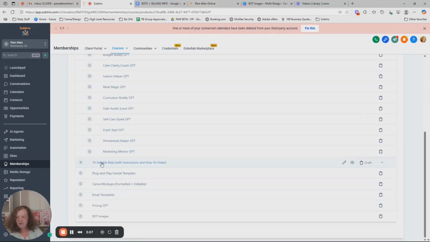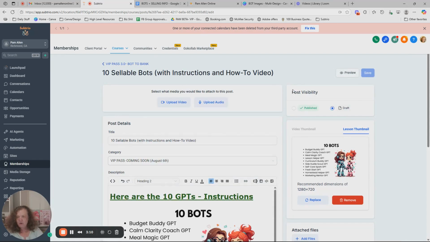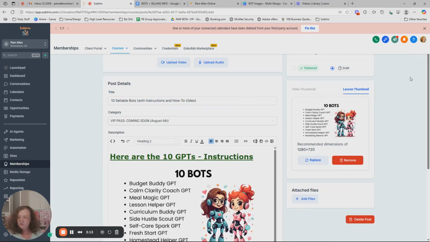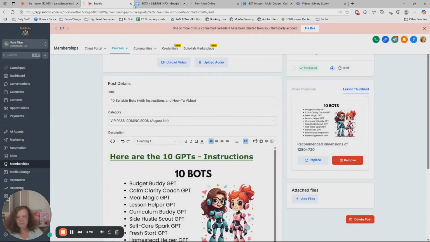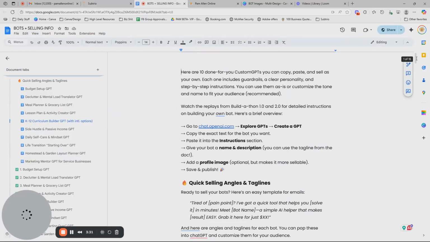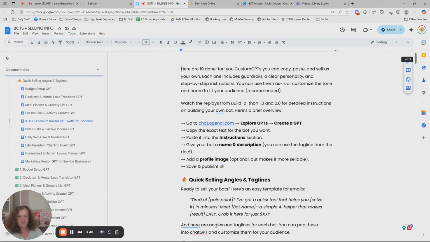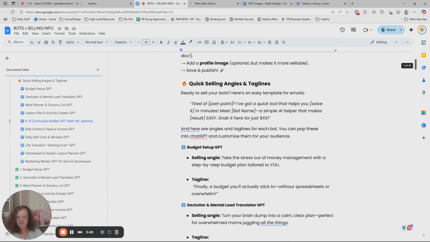Now, up right here is the bots, and this is where you're going to go to get the ChatGPT info. Right here, you're going to click. Probably need to just copy. Have it open. It's so silly sometimes. You're going to open this, and 10 done for you. Done. They're done. All you need to do, we have the instructions right here. We even give you the quick selling angles and taglines.